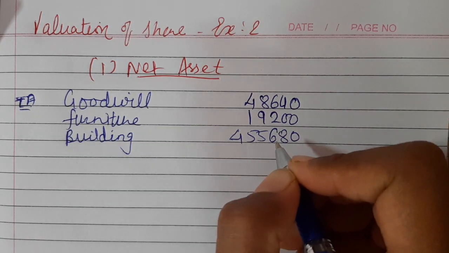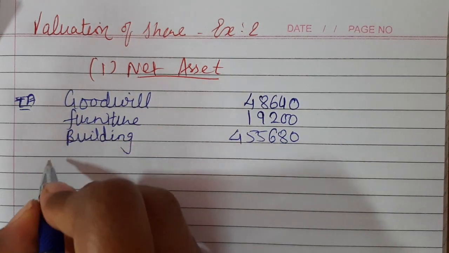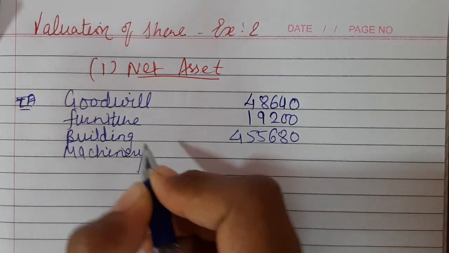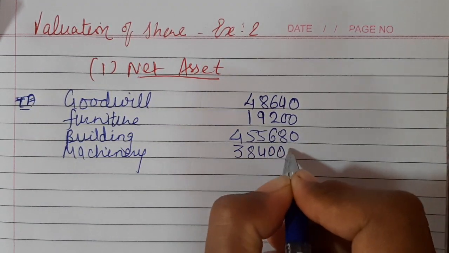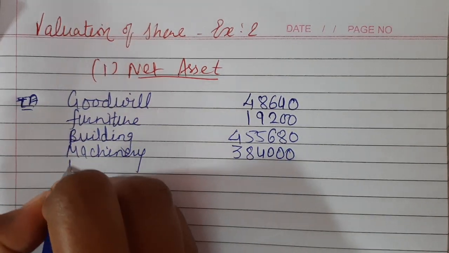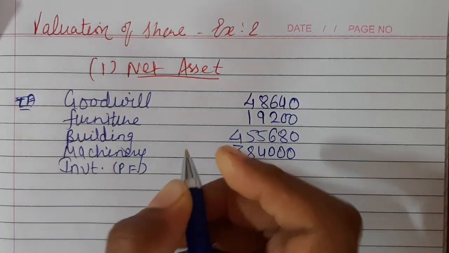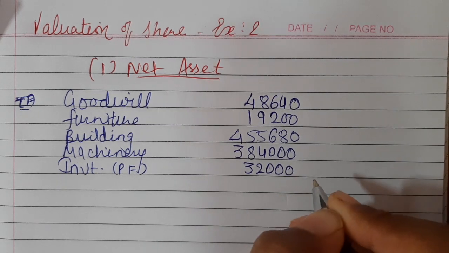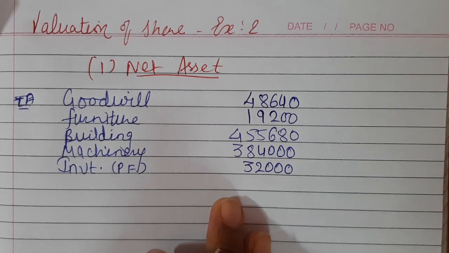Next, after building, machinery. For machinery also, book value has to be considered: 3,84,000. Next, investments against provident fund, which has to be taken at 32,000.